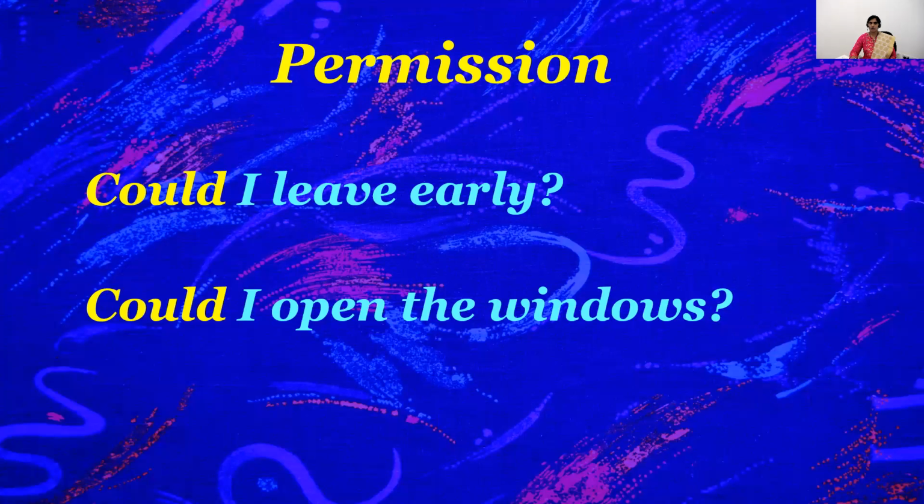The next function of the modal verb could is seeking permission. For example, you are at work or at home and you want to leave early. How do you ask, children? Yes, very good. We ask in this way: Could I leave early? Could I open the windows? And these words, can and could, are used with close people, and these modal verbs can and could are used in an informal manner.